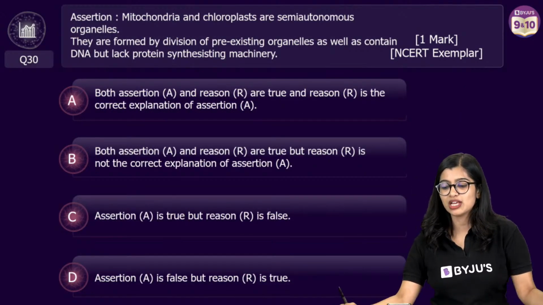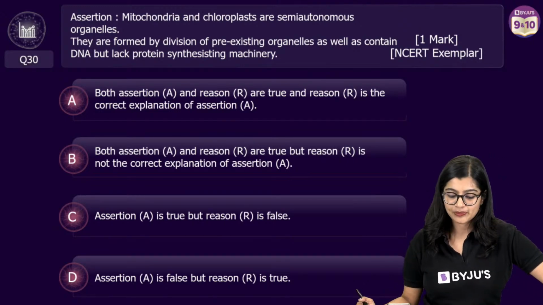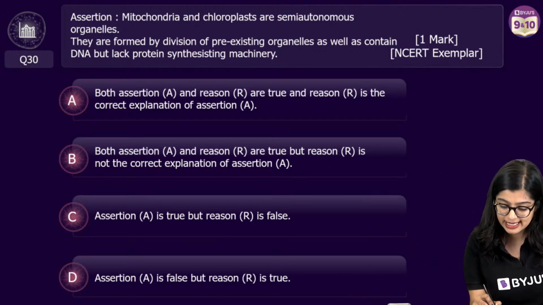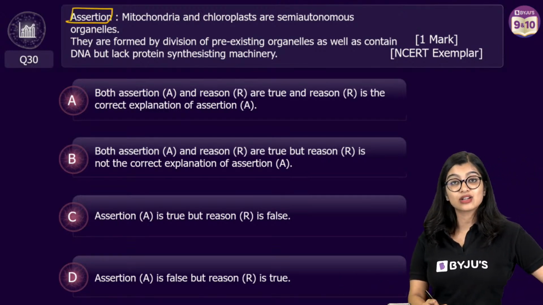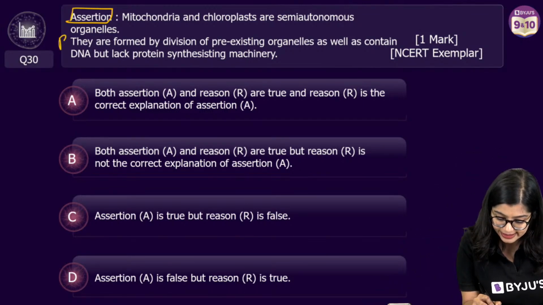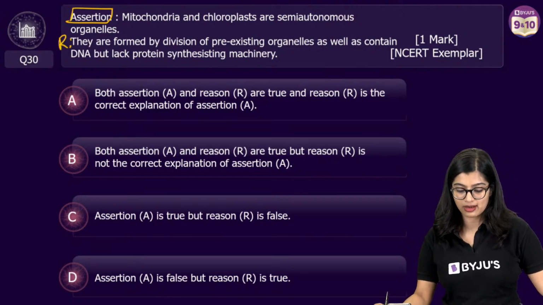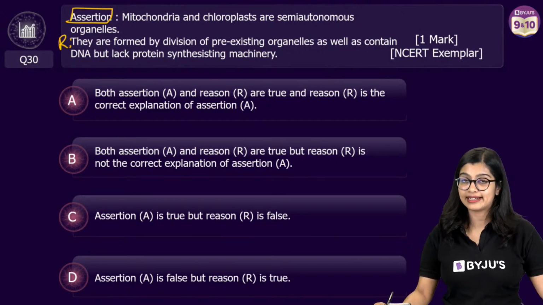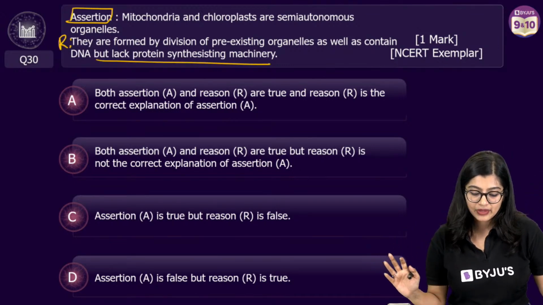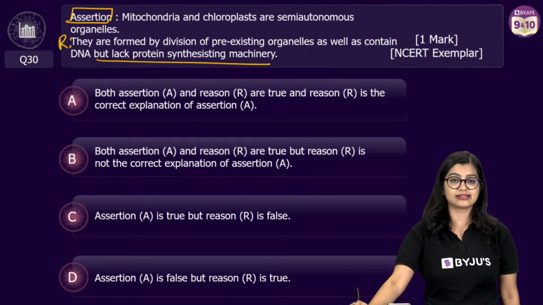Now, moving on to the last question for today. Yes, last question. Last question is an assertion reason question. Assertion statement says that mitochondria and chloroplasts are semi-autonomous organelles. The reason here says that they are formed by the division of pre-existing organelles as well as they contain DNA, okay? But they lack protein synthesis machinery. Now you have 4 options from which you need to identify the correct answer.